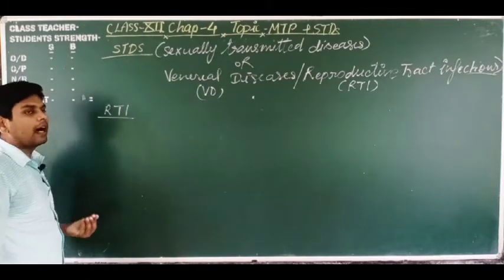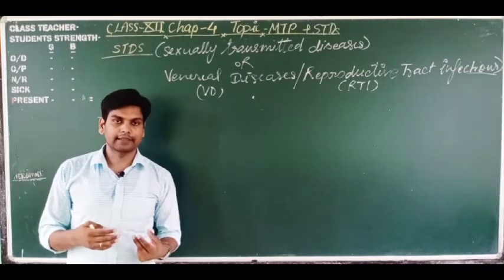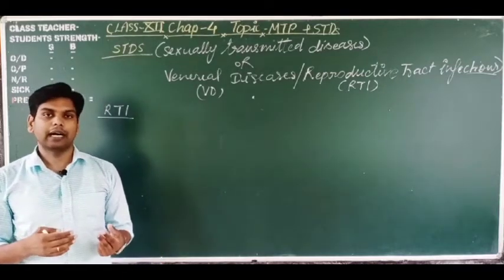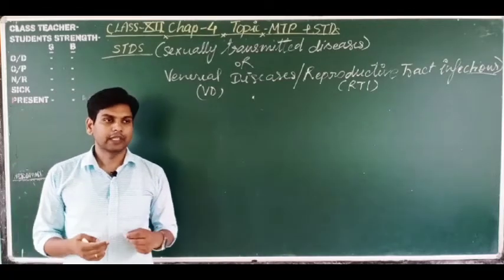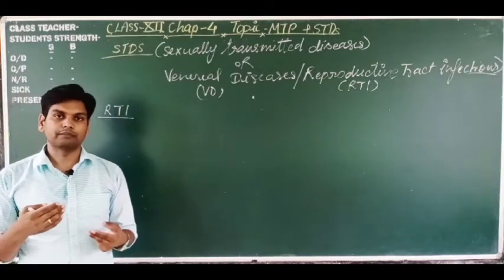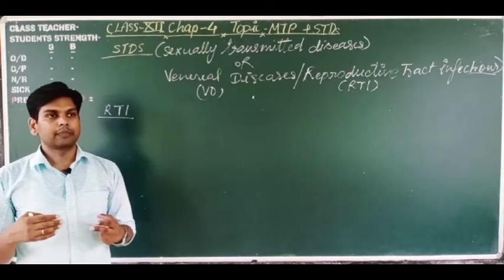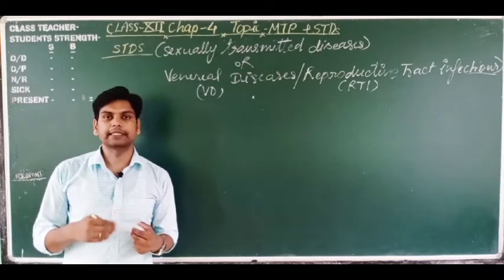RTIs are infections by organisms or any type of pathogen, we can say. It may be an allergen, and sometimes it is a living organism, because many times some female and male persons suffer from different types of hypersensitivity.